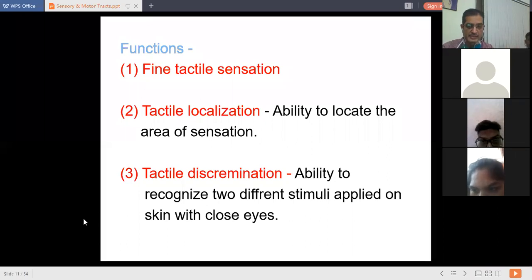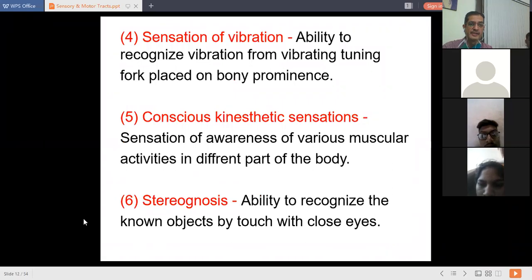Okay, next week I am going to demonstrate all these tests of the clinical examinations. That will be a practical which I am going to conduct next week. So remember tactile discrimination. Then next is sensation of vibrations. It is the ability to recognize the sense of vibrations. For this purpose, the person is again asked to close his eyes, and a tuning fork is used. Vibrations are given on the tuning fork, which is placed on the bony prominences of the body, and the person is asked to recognize those vibrations.